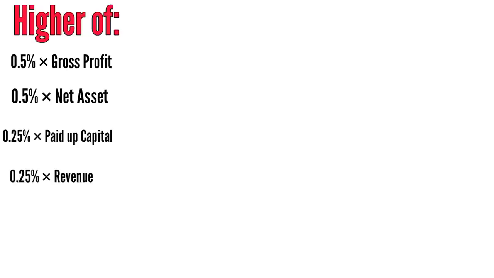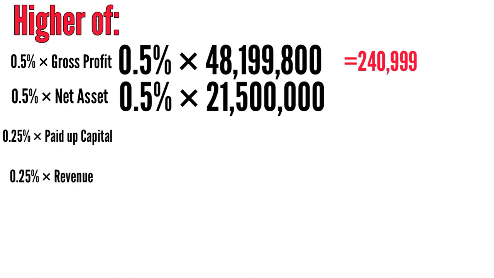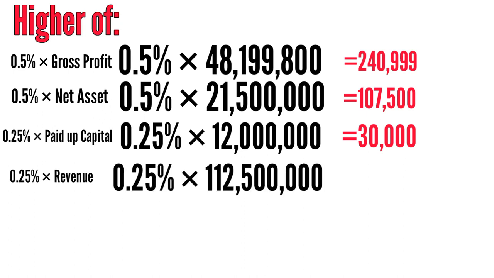So that's 0.5% times gross profit, which is 48,199,800. You also do 0.5% of net assets, which is 21,500,000, and the answer gives you 107,500. You do 0.25% of paid up capital. Paid up capital is 12 million, and the answer gives you 30,000. Then you do 0.25% of revenue. Revenue is 112,500,000, and that gives you 281,250. So you can see that the highest figure is 281,250.